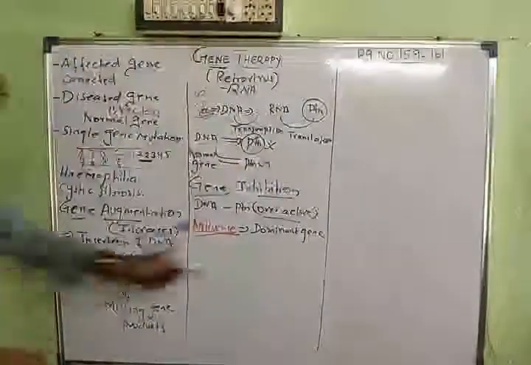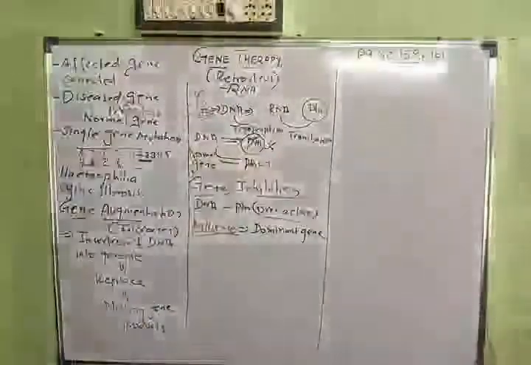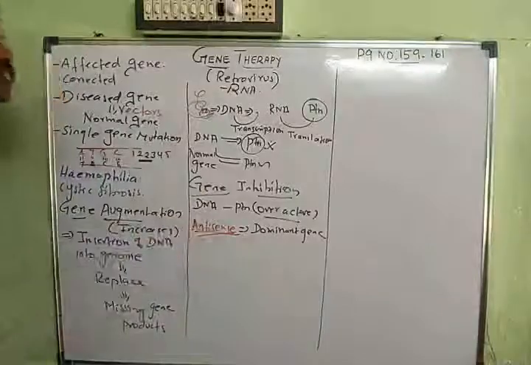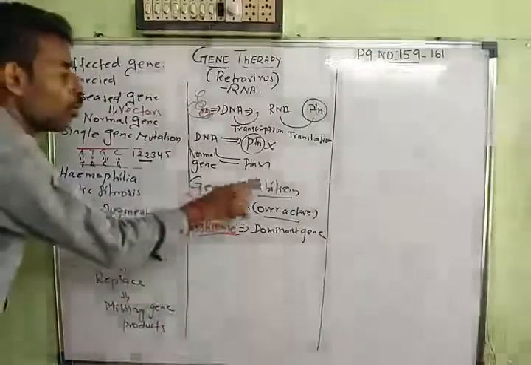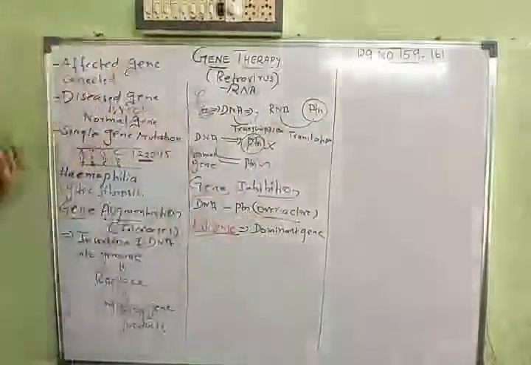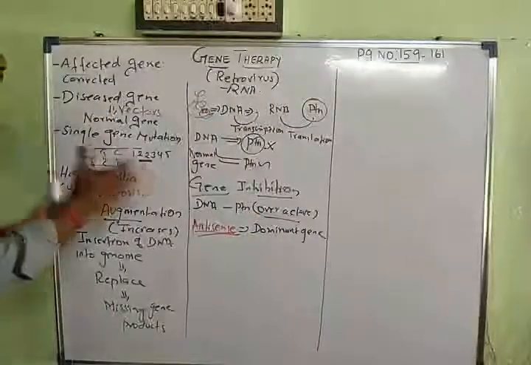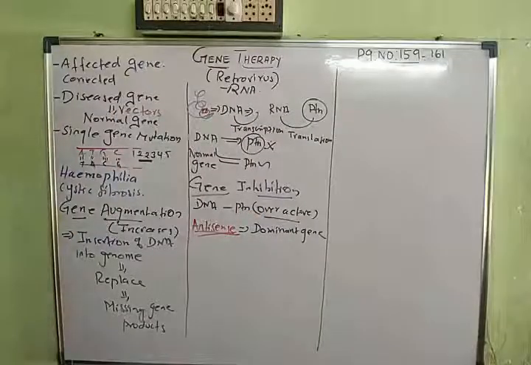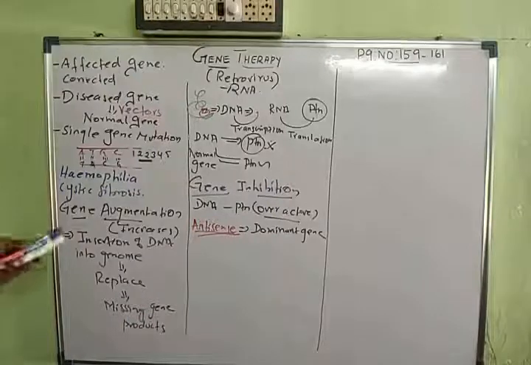The dominant gene is responsible for the overactivity. So when you give the antisense gene, it will inhibit the dominant gene, so the protein is not overactive. So these are the two strategies of gene therapy: one is gene augmentation and the other is gene inhibition.